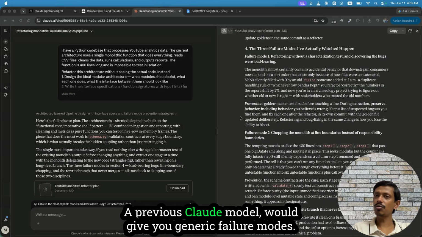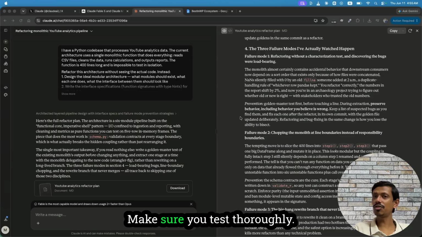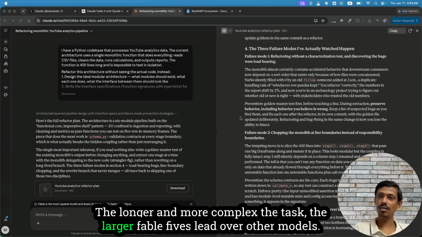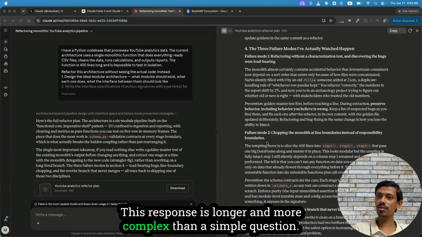Here's the thing. A previous Claude model would give you generic failure modes. Make sure you test thoroughly. Fable 5 gives you specific failure modes based on the actual pattern of this type of refactor. The longer and more complex the task, the larger Fable 5's lead over other models. This response is longer and more complex than a simple question.